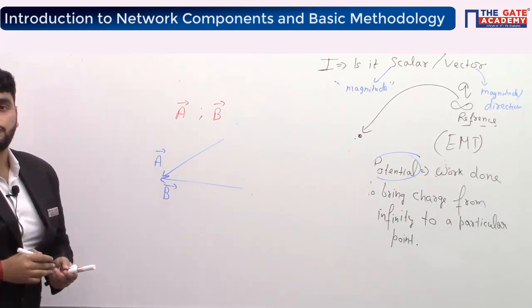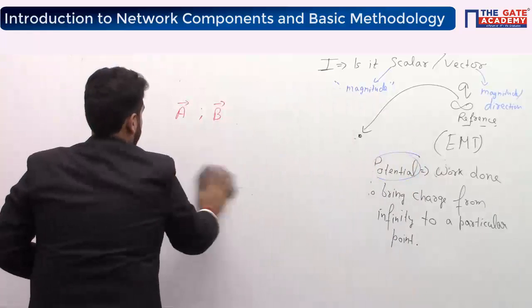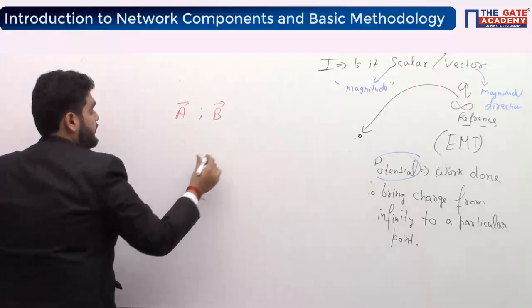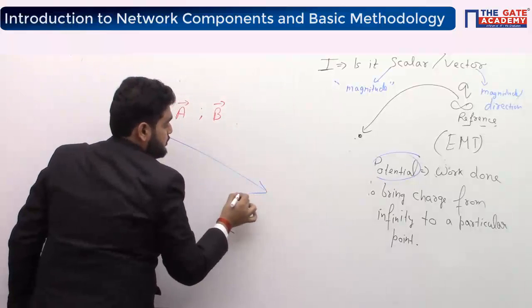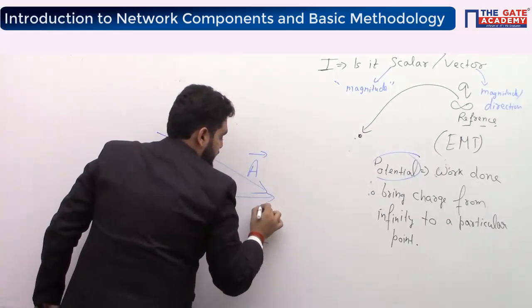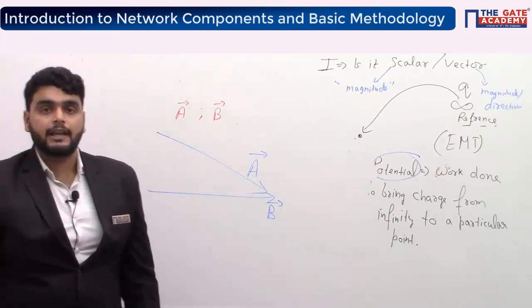Okay, this is the direction of A and B. I will make it more clear. Wait a second. This is a vector A. This is a vector B. Okay, we have two vectors A and B.